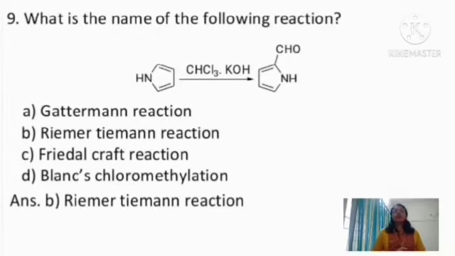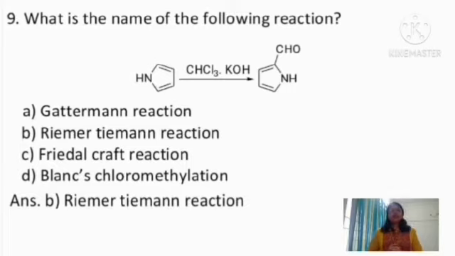So coming to the ninth question, what is the name of the following reaction? That is pyrrole on reaction with chloroform in the presence of potassium hydroxide giving pyrrole-2-aldehyde. Option A is Gattermann reaction, B is Reimer-Tiemann reaction, C is Friedel-Crafts reaction, D is Blanc's chloromethylation. So actually this reaction is a Reimer-Tiemann reaction.